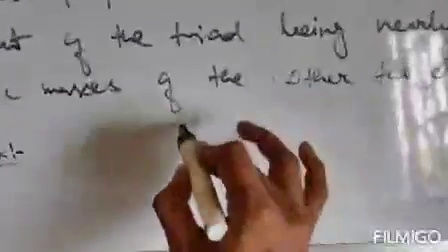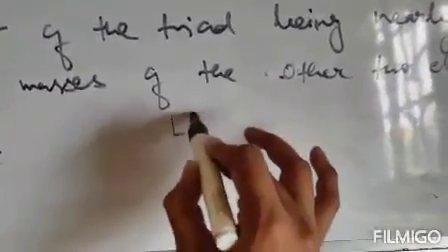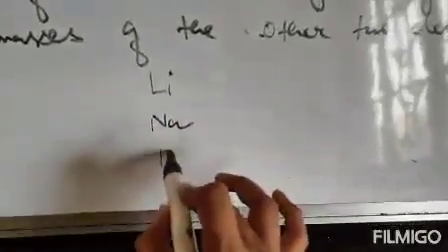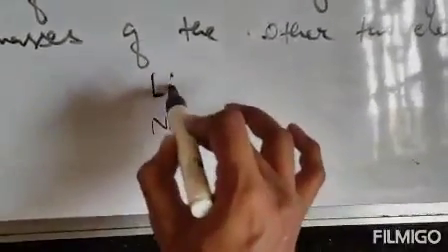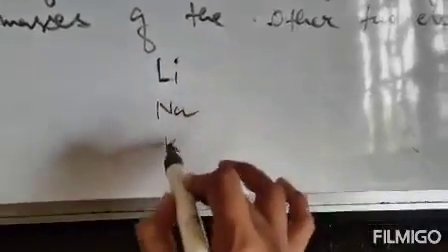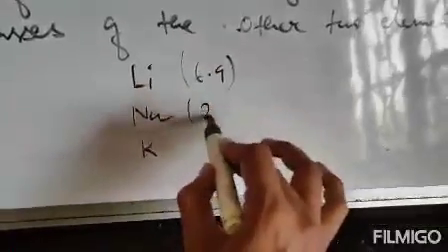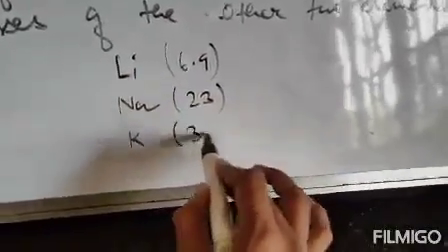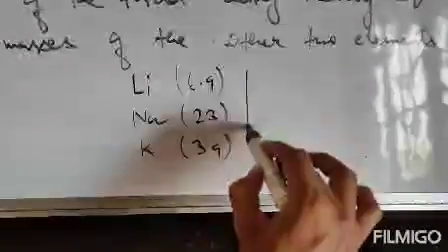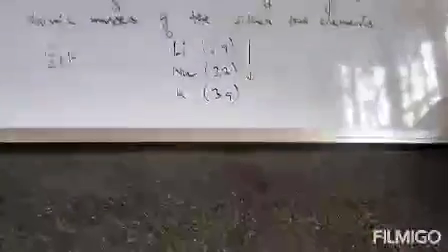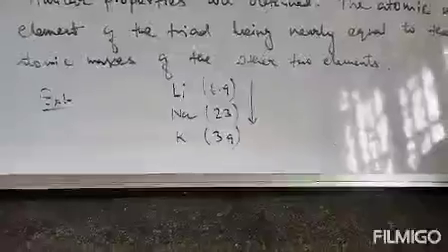So number one, the elements he arranged are lithium, sodium and potassium. So three elements are arranged in the periodic table on the basis of atomic mass. Lithium's atomic mass is 6.9, sodium is 23 and potassium is 39. So he arranged these three elements in increasing order of atomic masses, and also noticed that they have similar properties.